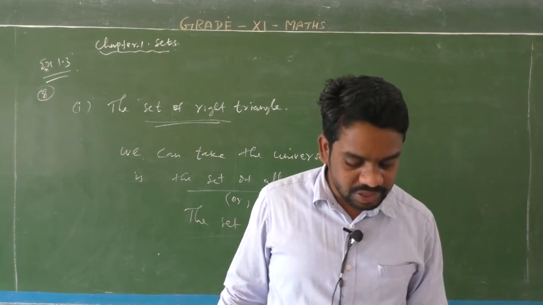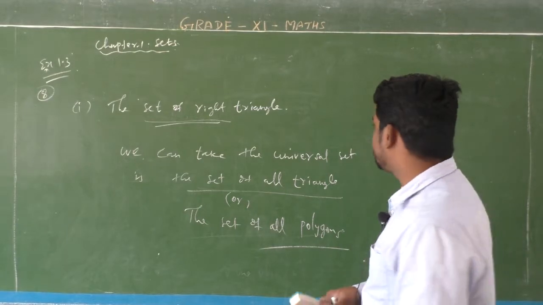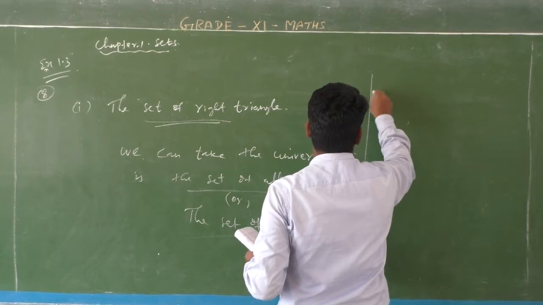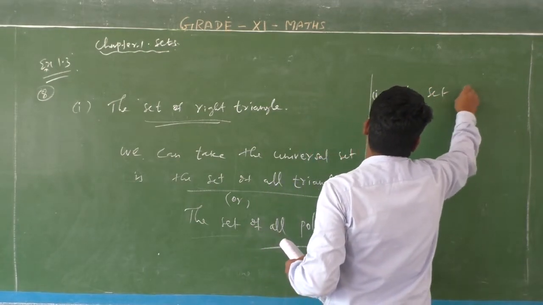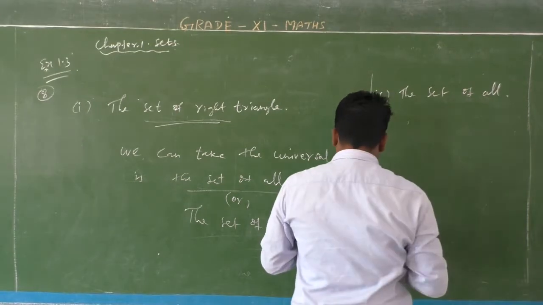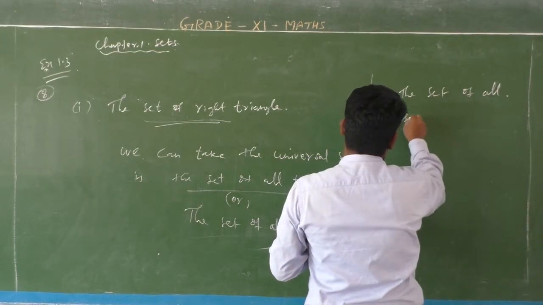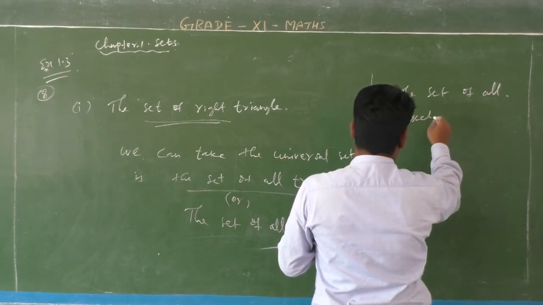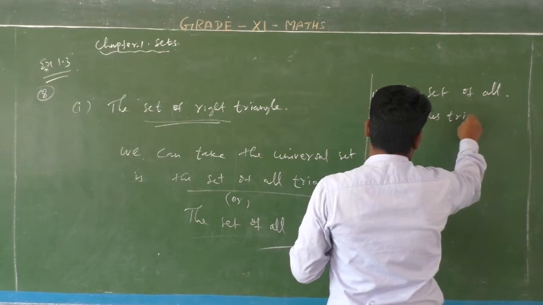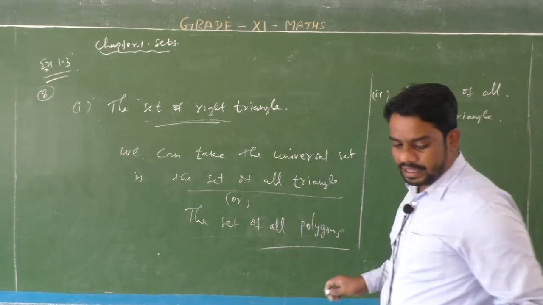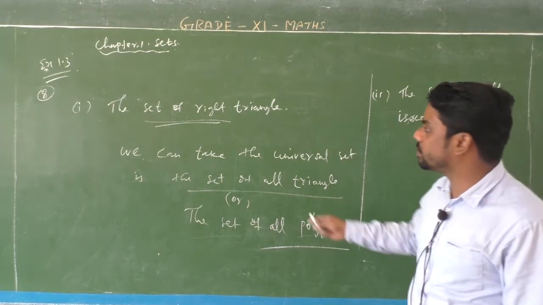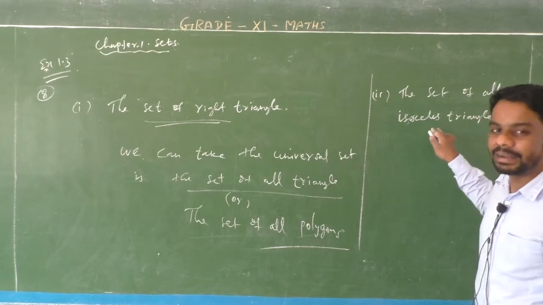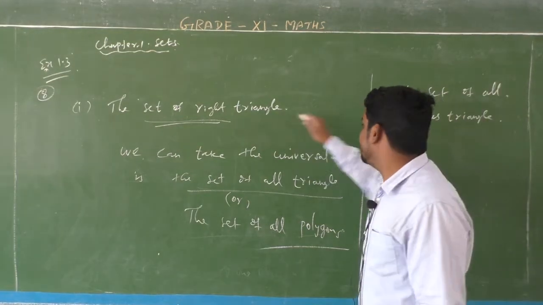The set of all isosceles triangles. Listen, the first question was the set of all right triangles. The second question is isosceles triangles, so this is another type of triangle. This is a right angle triangle, and this one is an isosceles triangle.